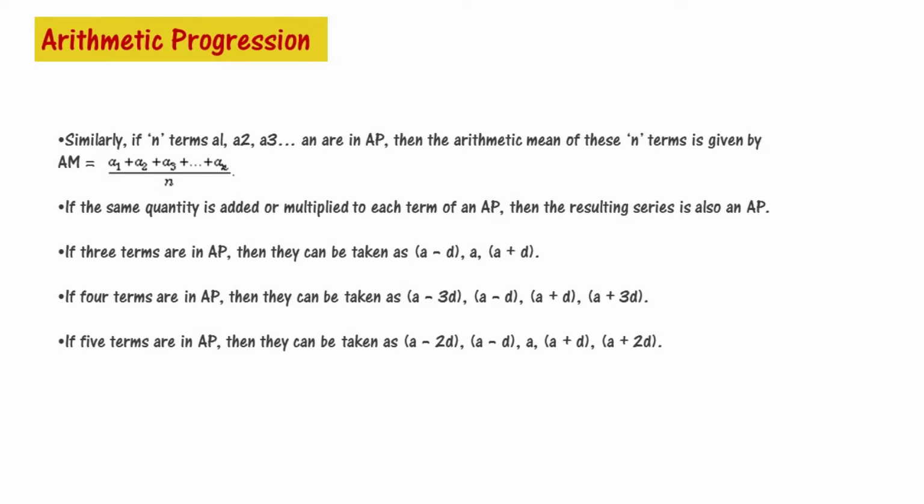If the same quantity is added to or multiplied with each term of an arithmetic progression, then the resulting series is also an arithmetic progression. Now three terms in arithmetic progression can be taken as a minus d, a, a plus d. Now the four terms, how can they be taken? That is a minus 3d, a minus d, a plus d, a plus 3d. Now how are the five terms taken? That is a minus 2d, a minus d, a, a plus d, a plus 2d.